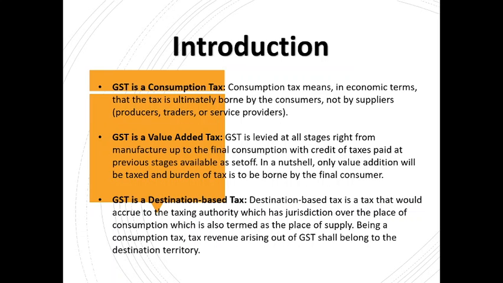Now the manufacturer of the battery will avail its ITC, input tax credit, that is the GST that it paid in production of that battery, right? And it will charge GST on the sale of that battery to the manufacturer of the torch or flashlight, right?